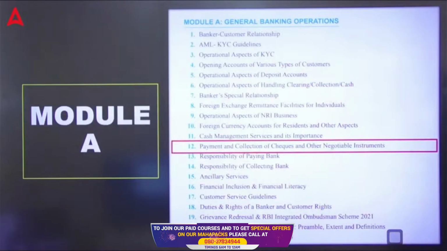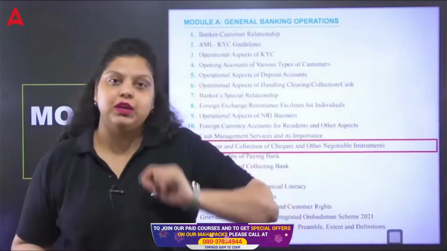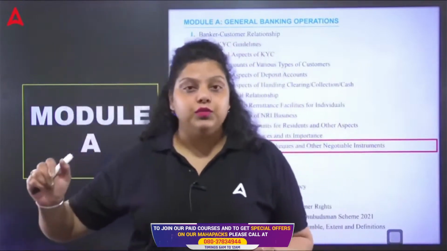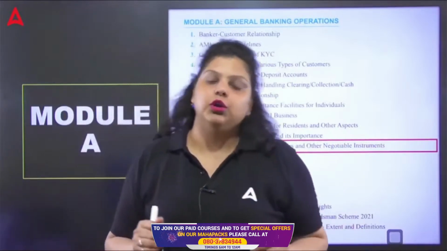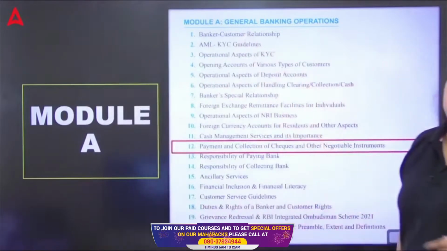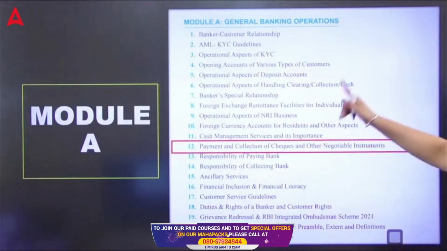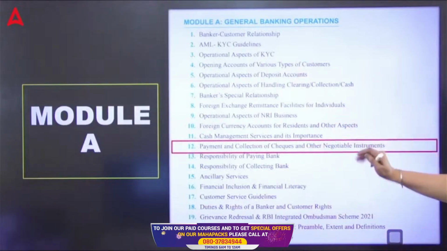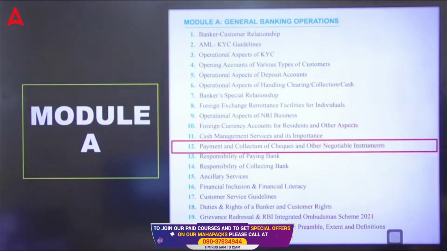If I talk about PPB, principles and practices of banking, this particular subject covers 55 units. Out of 55 units, 21 units are in the first module, Module A of your PPB. Clear? That talks about the general banking operations, the operations that a banker performs in a bank. So all these we are going to cover in Module A. Till now, 11 chapters we have covered. Now this is the 12th chapter, payment and collection of check and other negotiable instruments.